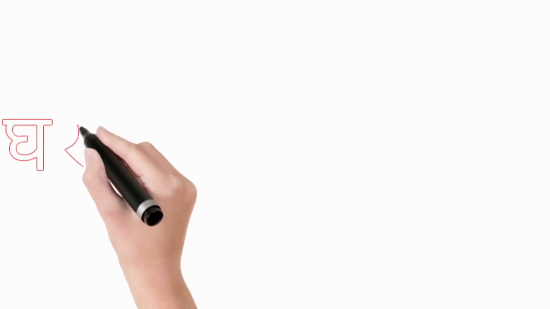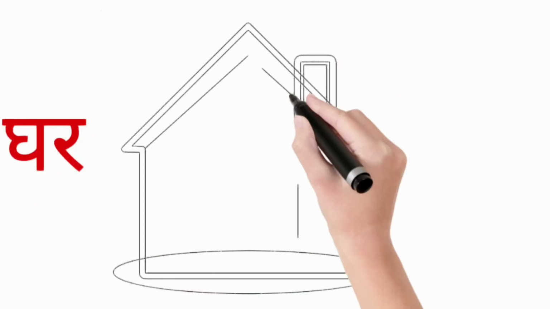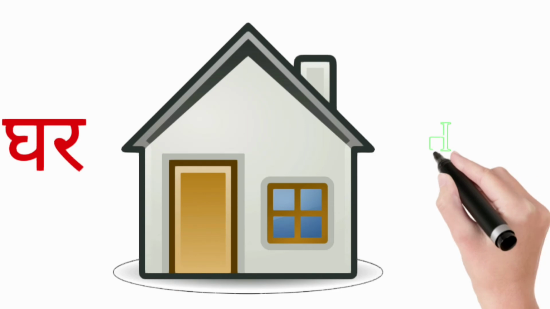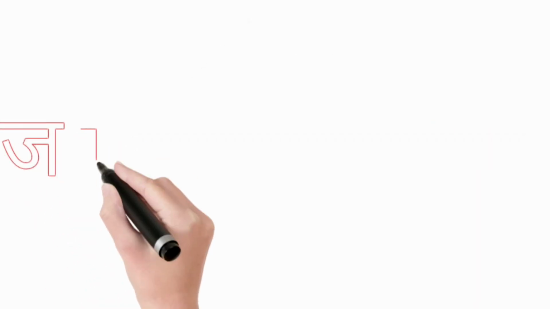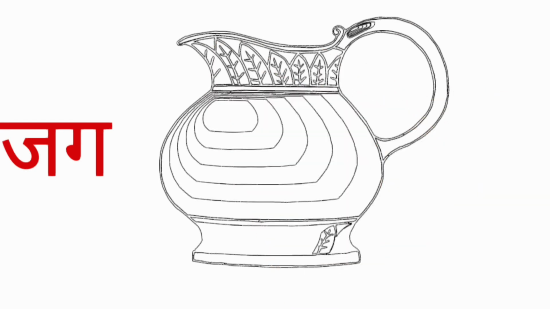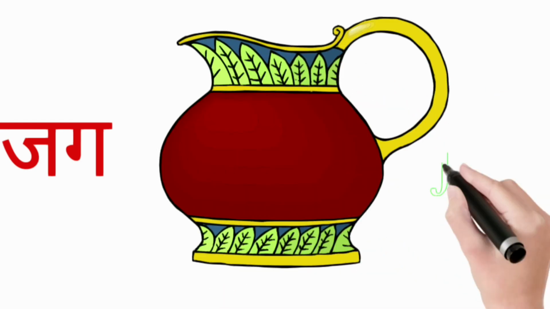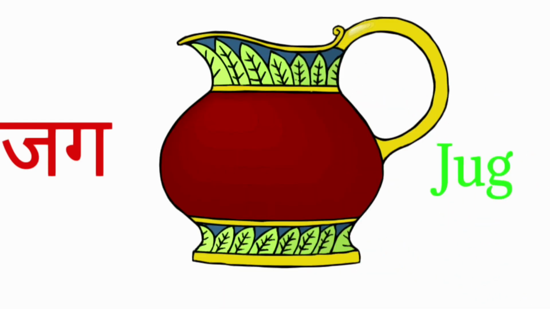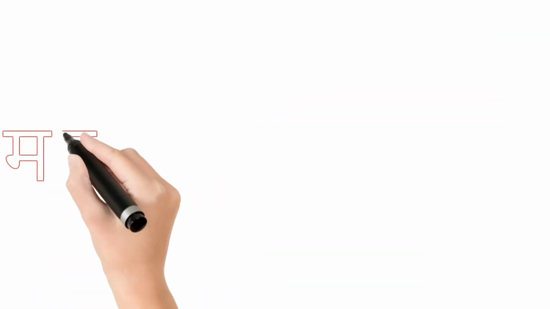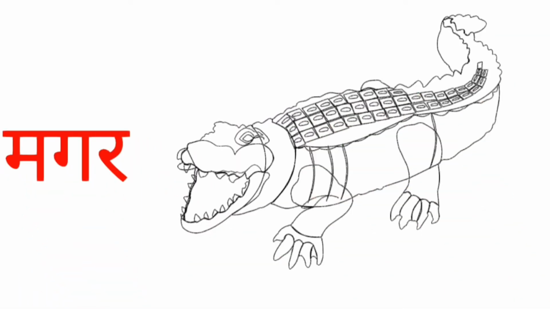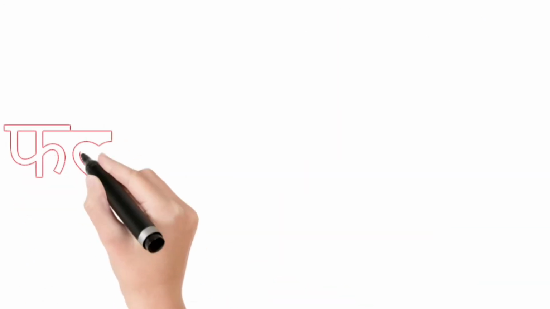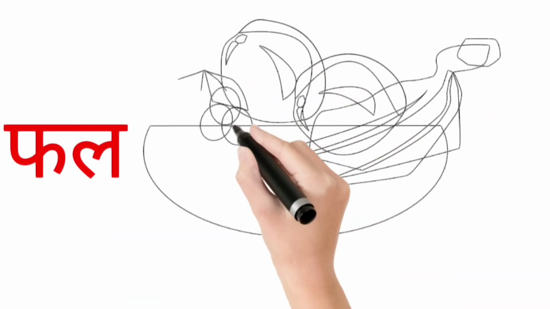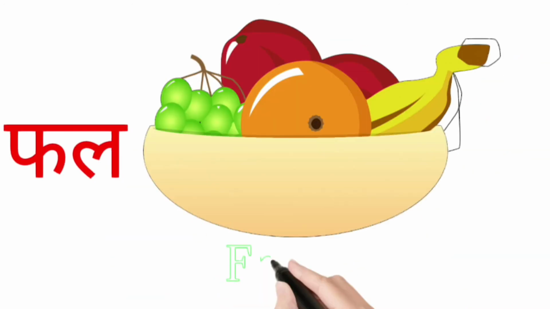Ghar, ghar. Ghar means home. Jug, jug. Jug means J-U-G, jug, जो हम घर में यूज करते हैं. मगर, मगर. मगर means crocodile. फल, फल. फल मतलब fruits.